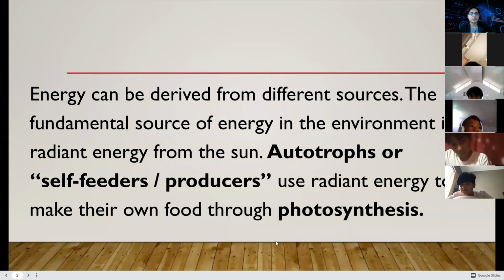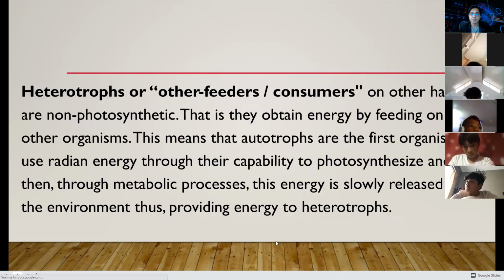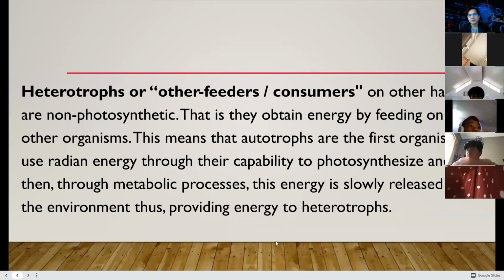Autotrophs, which are called self-feeders or producers, use radiant energy to make their own food through the process of photosynthesis. Heterotrophs, another term is other feeders, or consumers, on the other hand, are non-photosynthetic. We are actually one of the heterotrophs.